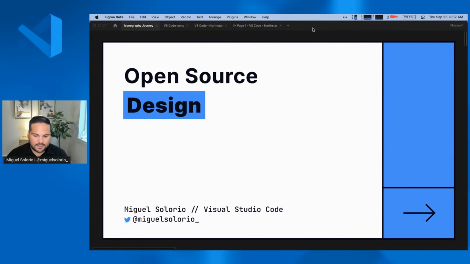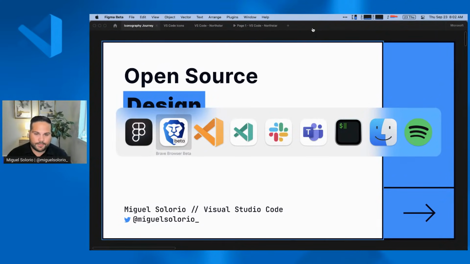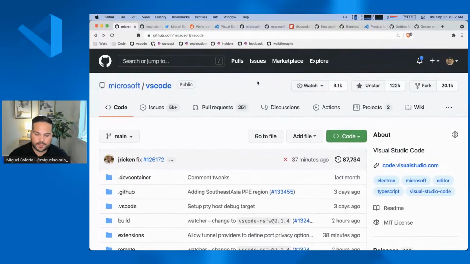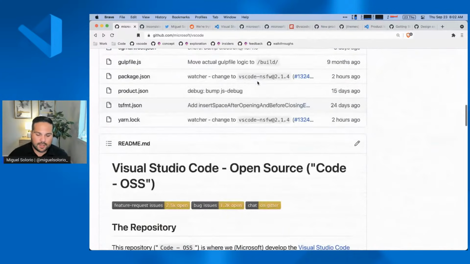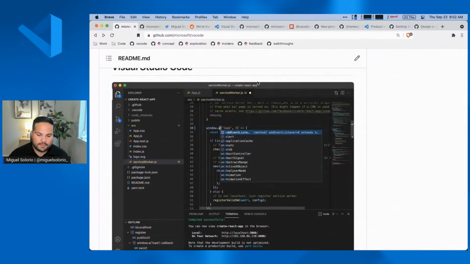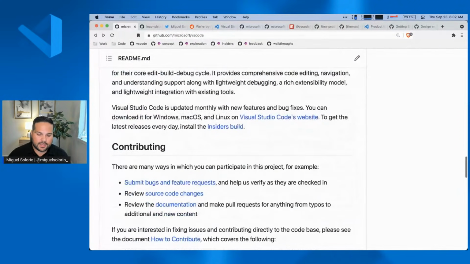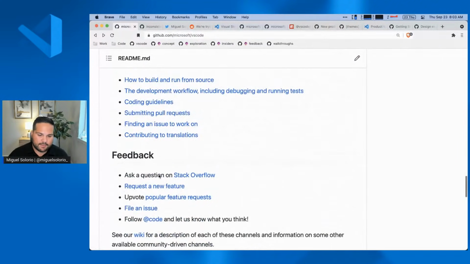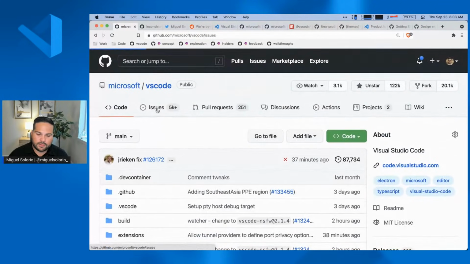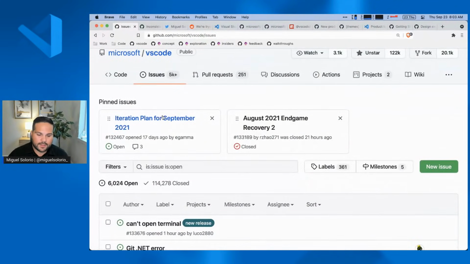All right, sounds good. So for those who don't know, VS Code is open source. If you go to GitHub onto our VS Code repo, you'll see instructions there on how to get up and running and building VS Code. You can also create issues and pull requests, and there are lots of links that show you how to do that. But one thing I wanted to highlight is, if you go into our issues tab, we always have our monthly iteration plan pinned. This is what we're essentially shipping for the month.